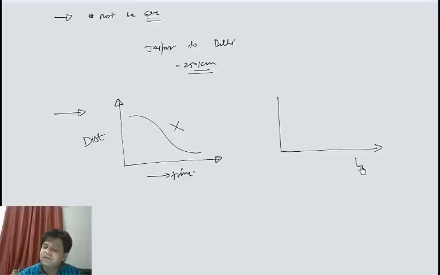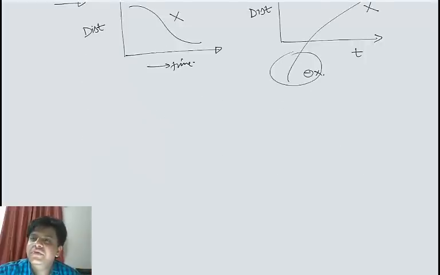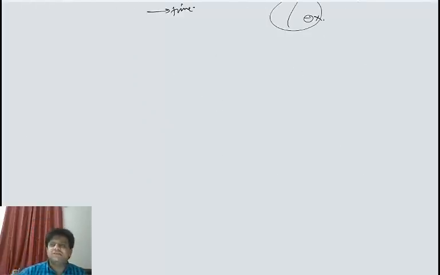In fact, even if I draw a graph like this, this graph is also not possible because distance cannot be negative. So these two graphs are not possible at all. In fact, we will deal with all the graphs between distance time, speed time in a different section, but for the time being, I wanted to tell you these points. That's why I discussed them with you.